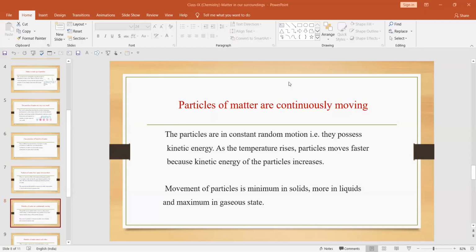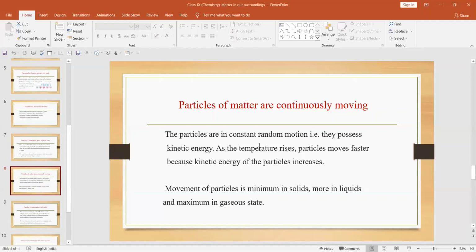But that is the ideal case and that does not occur. Why? Because minus 273 cannot be attained in any lab or any other machine. So that's why that concept is just a theoretical rather than a practical concept. Now next is